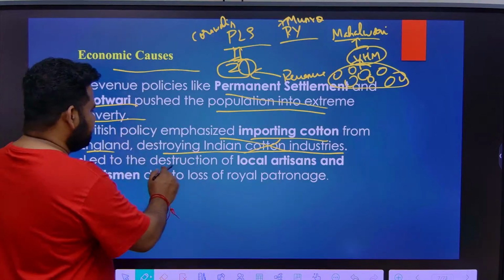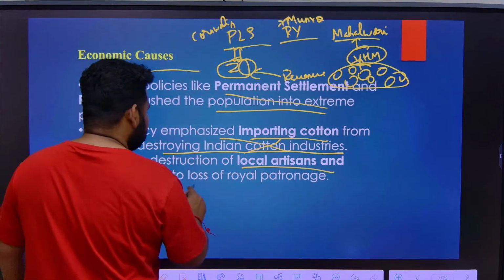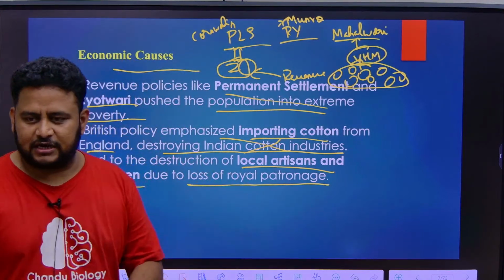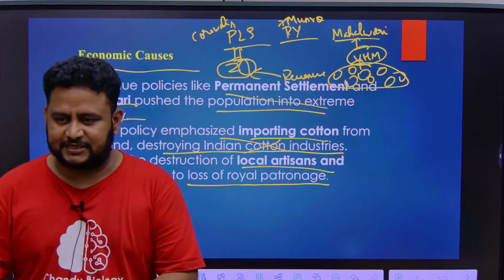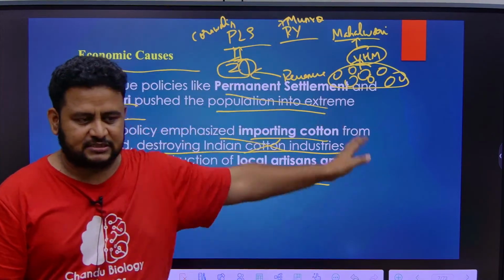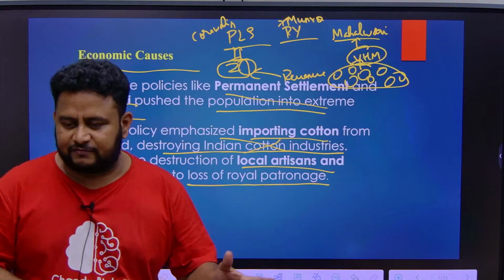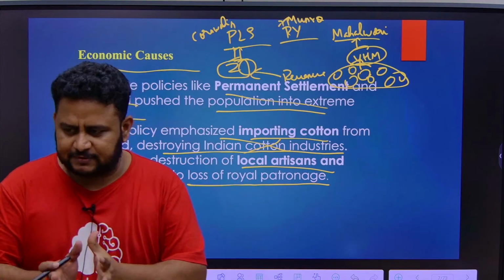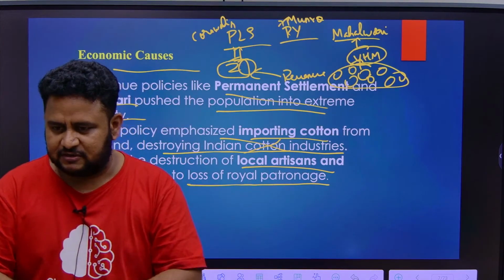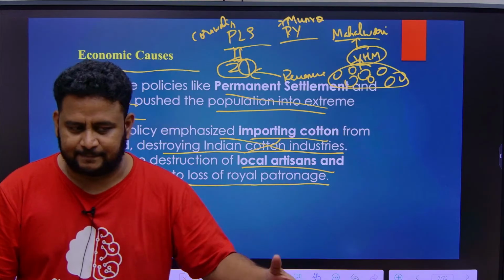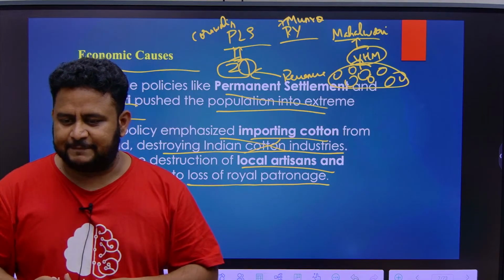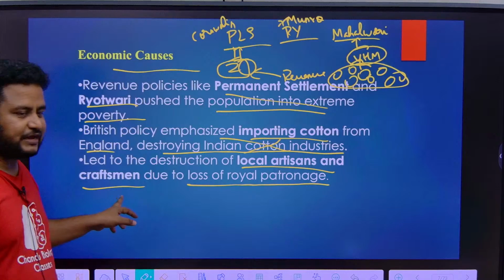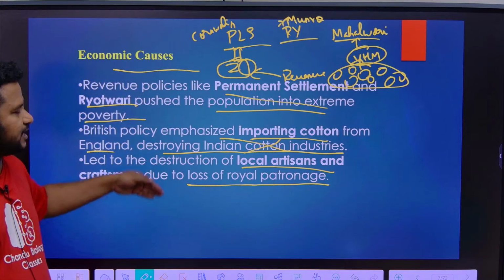Next, it led to the destruction of local artisans and craftsmen due to loss of royal patronage. The kings were already in trouble because of the doctrine of lapse, subsidiary alliance, permanent settlement, and all these things. They used to give some funds to natural craftsmen like artisans and people who make things with their hands. Now the kingdom itself is empty. How can they give to those people? So that led to the destruction of local artisans and craftsmen. All these things are economic impact.